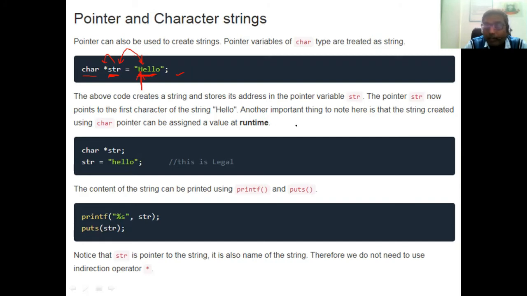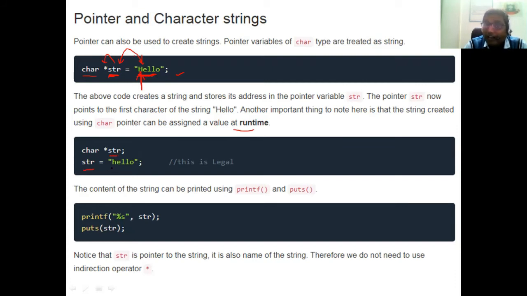Another important thing to note here is that the string created using a character pointer can be assigned a value at runtime. That means आप रन टाइम पे कैरेक्टर वैल्यूज आप अपने पॉइंटर वेरिएबल को भी असाइन कर सकते हैं. Now in this example, suppose if we have written char *str. Okay, that means str is a pointer variable of character type. We can write str is equal to hello.